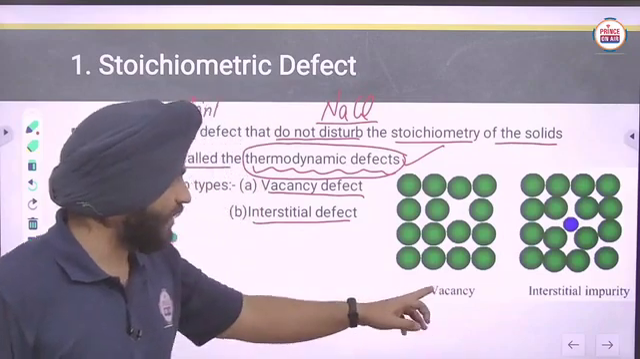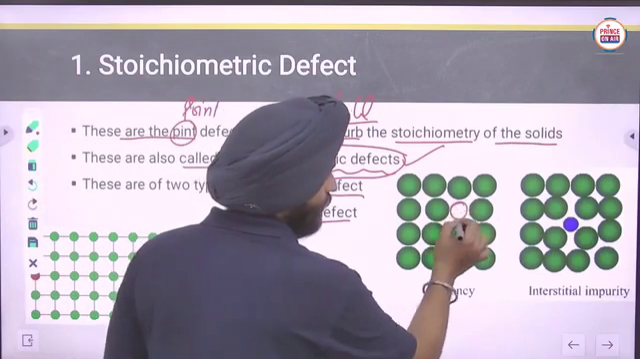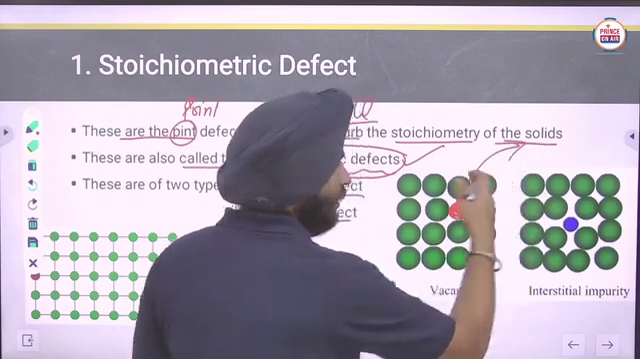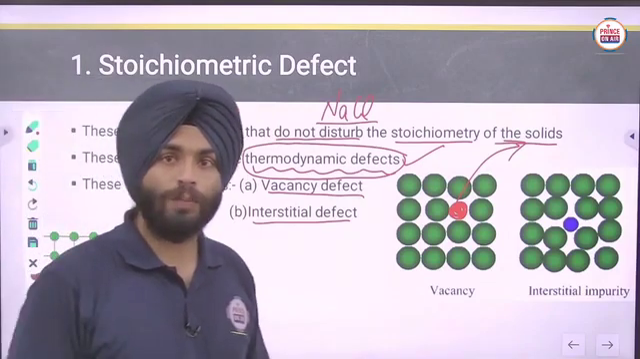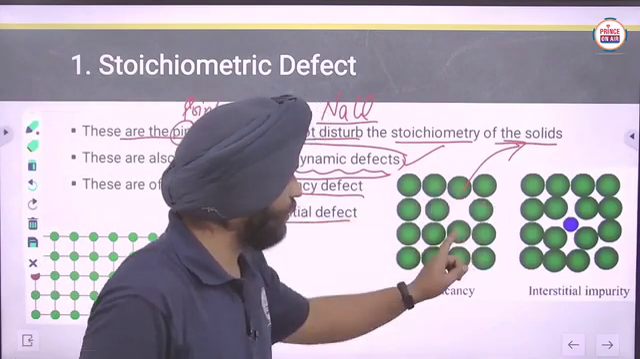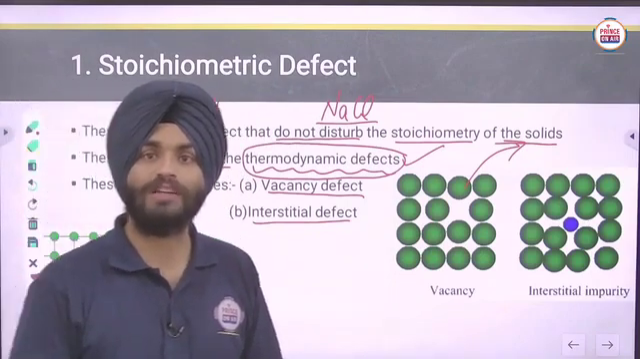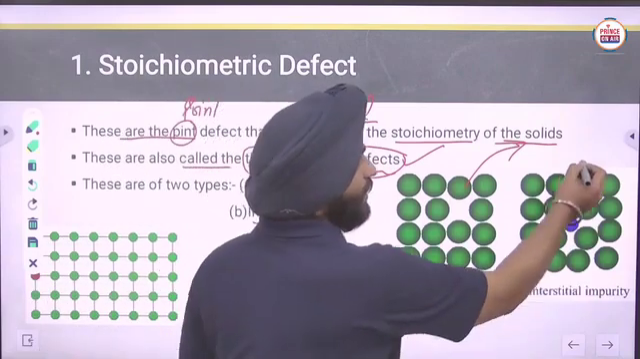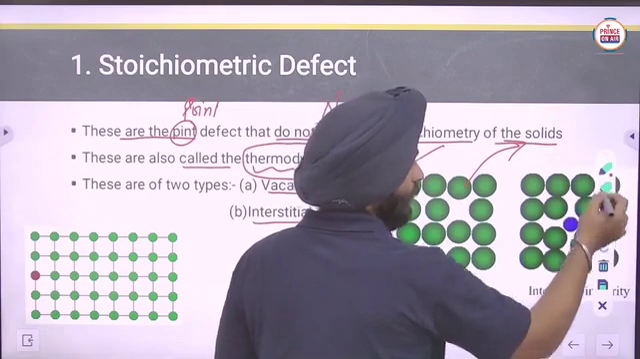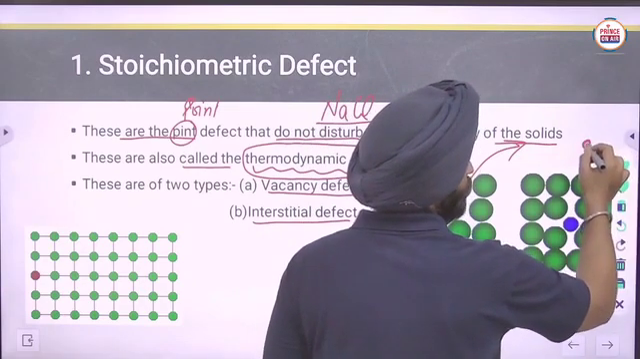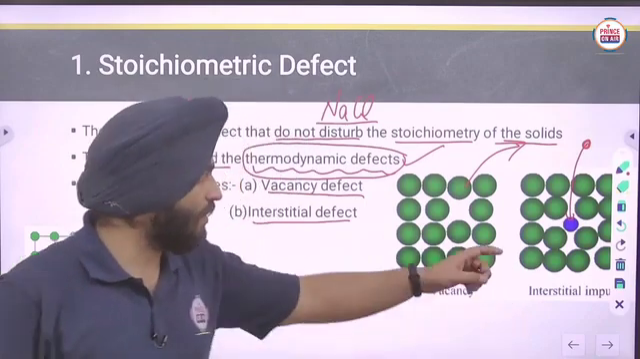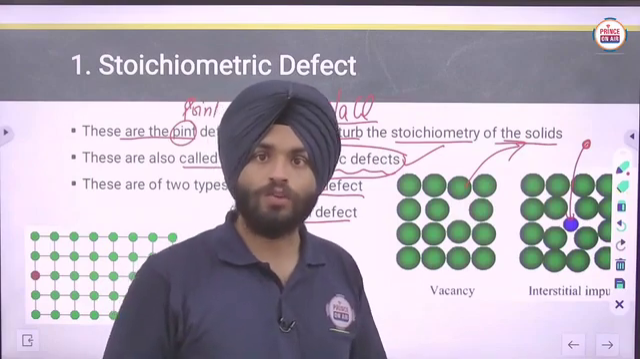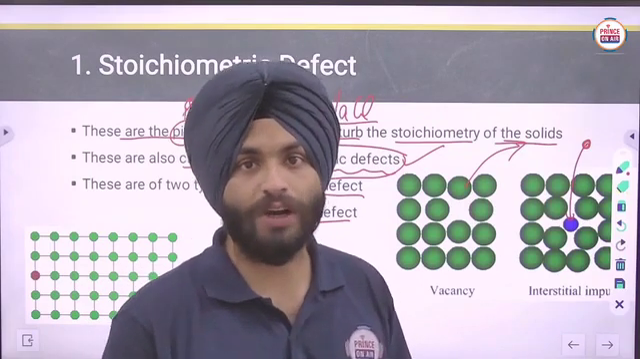Here you can see that vacancy defect means there will be a vacancy of the particle, meaning one particle is removed from here and it will form a vacant space. So that's why it is known as vacancy defect. Interstitial impurity means one particle from an external source comes to the interstitial space and occupies that space. So that is known as interstitial impurity or interstitial defect.